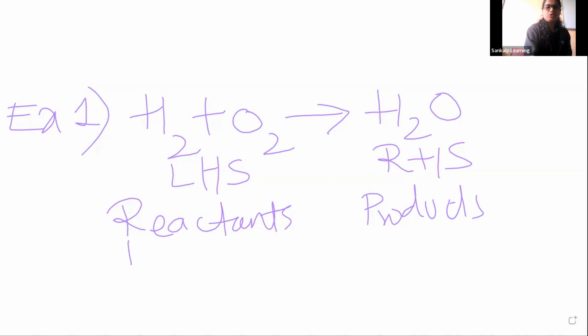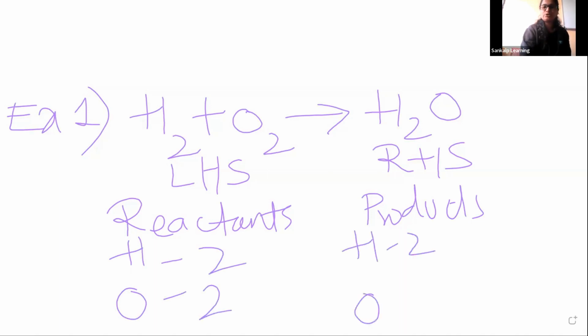Then how much hydrogen and oxygen is there? Hydrogen is 2, oxygen is 2. Here hydrogen is 2, oxygen is 1. Now we have to balance the oxygen.